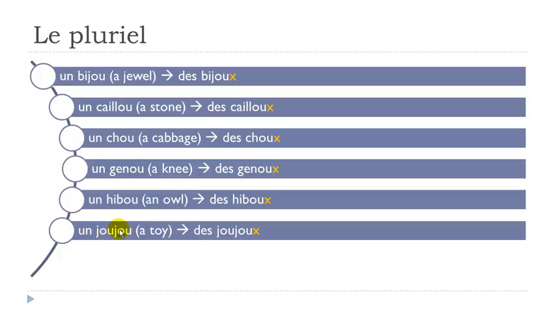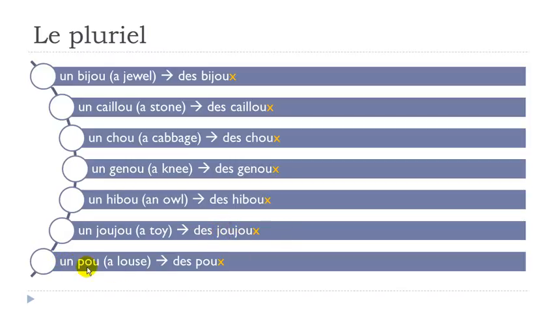Un joujou, des joujous. Un pou, des poux.